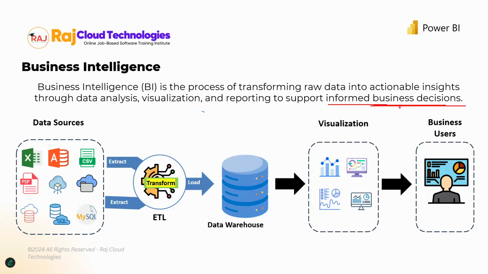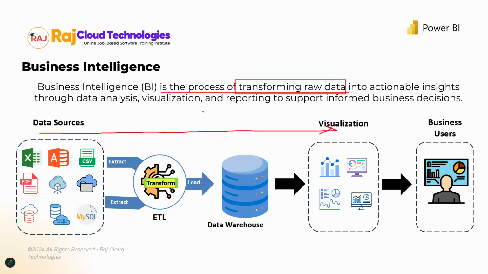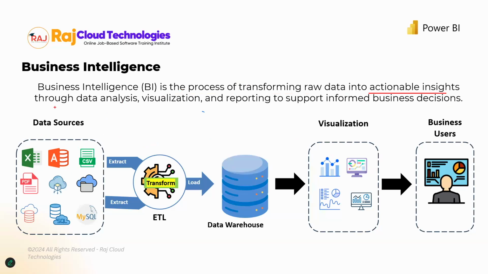Okay, so what is BI overall? BI is nothing but a process in which you're transforming your raw data, going through different phases. You're transforming that into something that is usable, with which you can create some actionable insights. That's what we talked about. How are you going to do that?